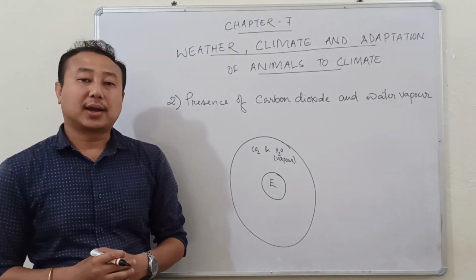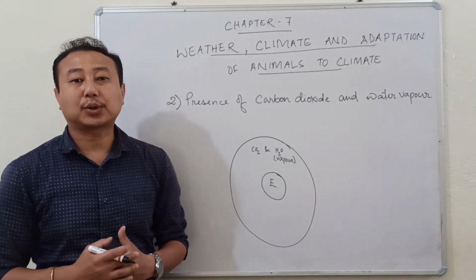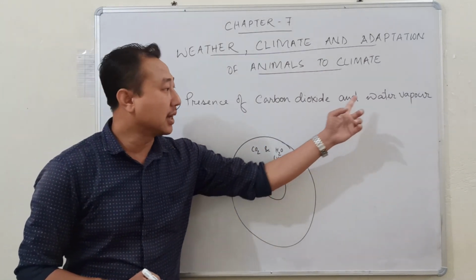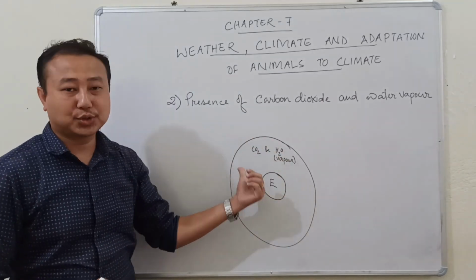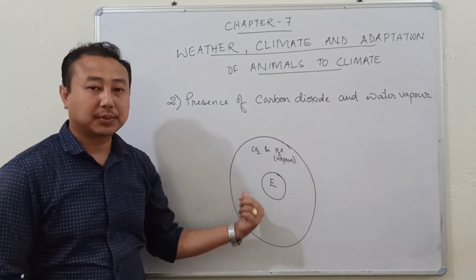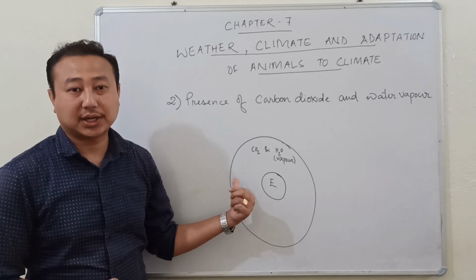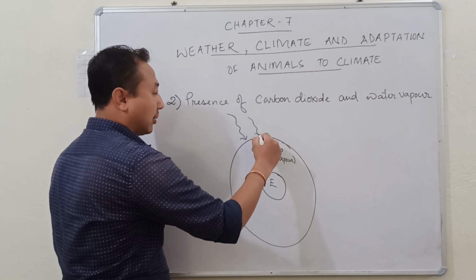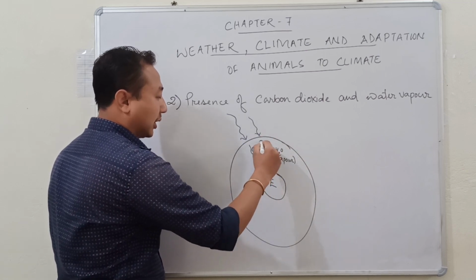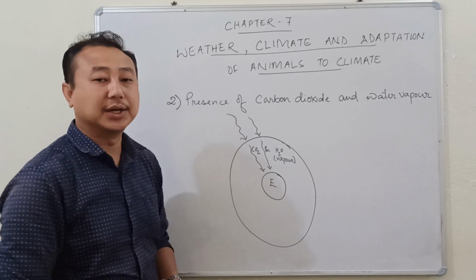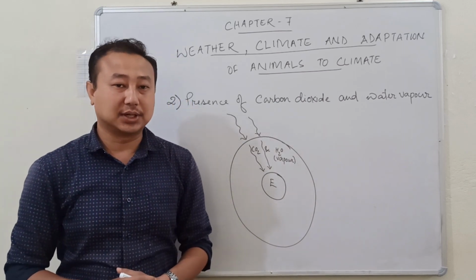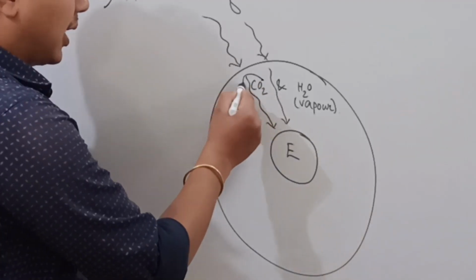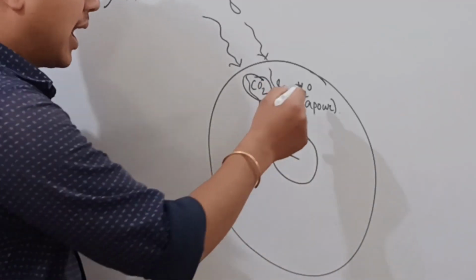The second reason why life exists on Earth and not on other planets is the presence of the gas carbon dioxide and water vapor in the atmosphere. The Earth is surrounded by an envelope of air, which we call the atmosphere. The Sun's heat energy enters the Earth's atmosphere, reaches the surface of the Earth, and then some of the heat energy is reflected by the surface of the Earth.